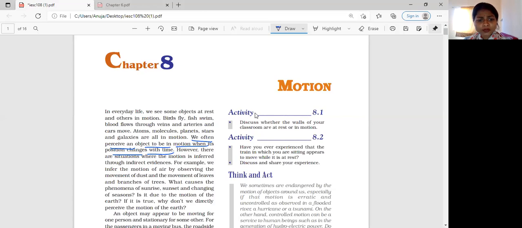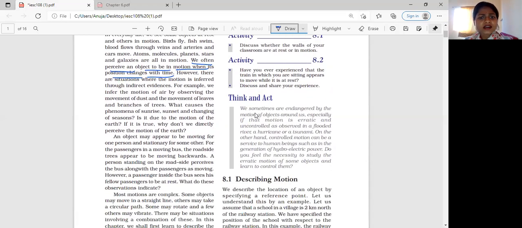What causes the phenomena of sunrise, sunset, and changing of seasons? So, what causes the phenomena of sunrise and sunset? Of course, the motion of Earth. We have seen that rotation and revolution of Earth causes day and night, and causes the changing of seasons. Is it due to the motion of the Earth? Of course, it is due to the motion of Earth.